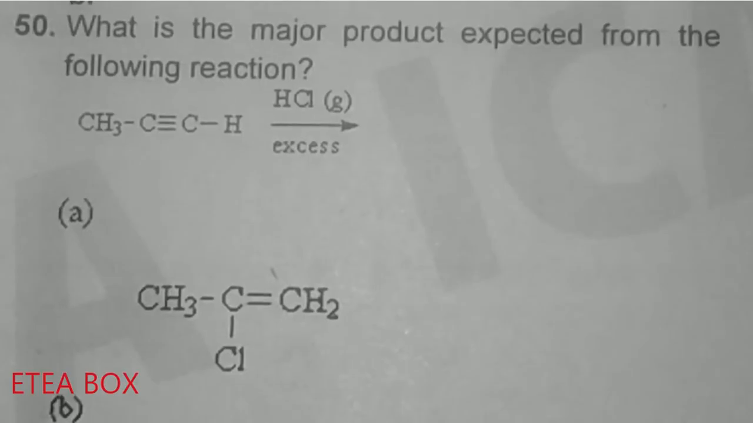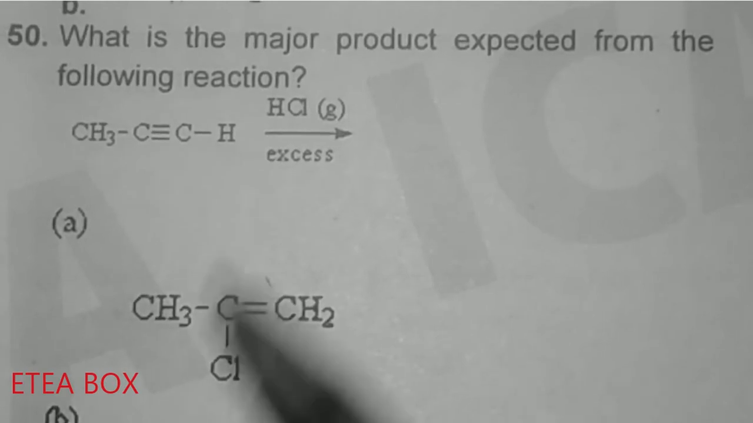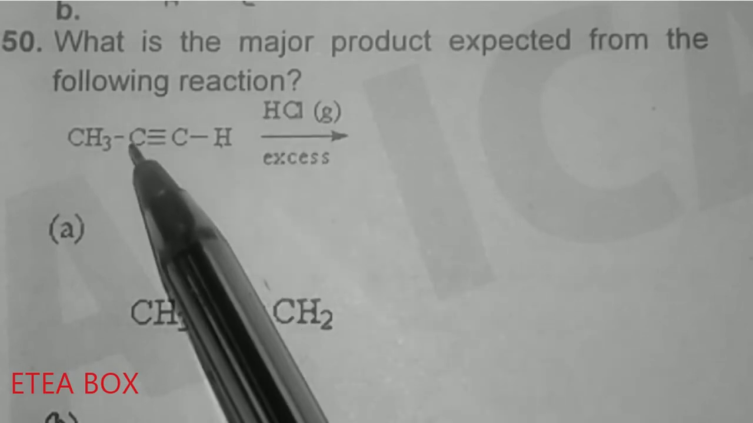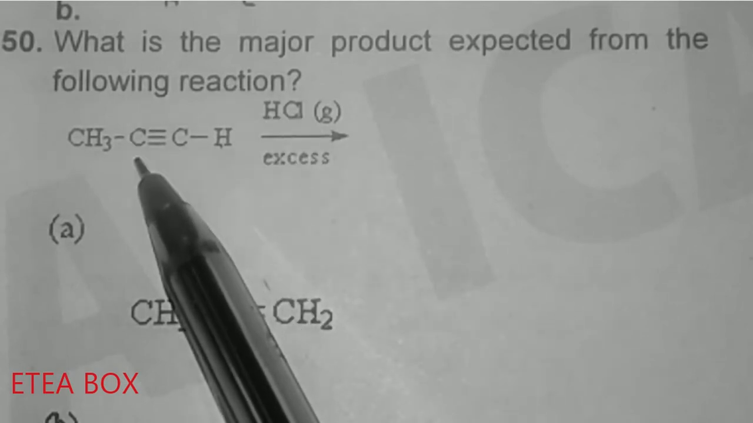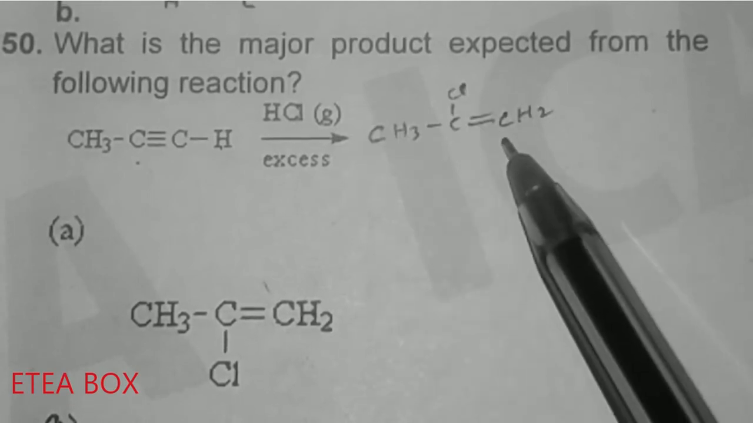Which one is the major product expected from the following reaction? Now look at here, this one is the terminal alkyne, or we can say propyne. So when we react this with HCl, what will happen? According to Markovnikov's rule, this hydrogen will come to this side, because here the number of hydrogens is greater, and this chlorine will come to that carbon where the hydrogen is less. So it will make CH3, Cl and CH2.